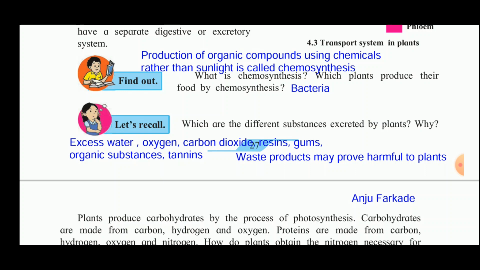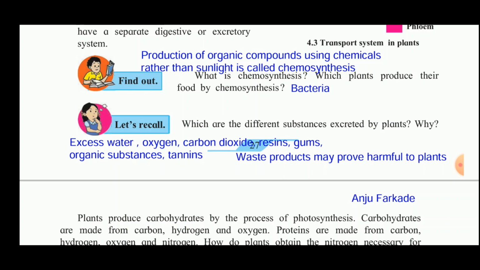Now which are the different substances excreted by the plants, and why is this excretion there in the plants? The excess water, oxygen, carbon dioxide, resins, gums, organic substances, tannins, these are the waste products which are excreted by the plants. Now why is this excretion necessary? Excretion is necessary because these waste products may prove harmful to the plants.